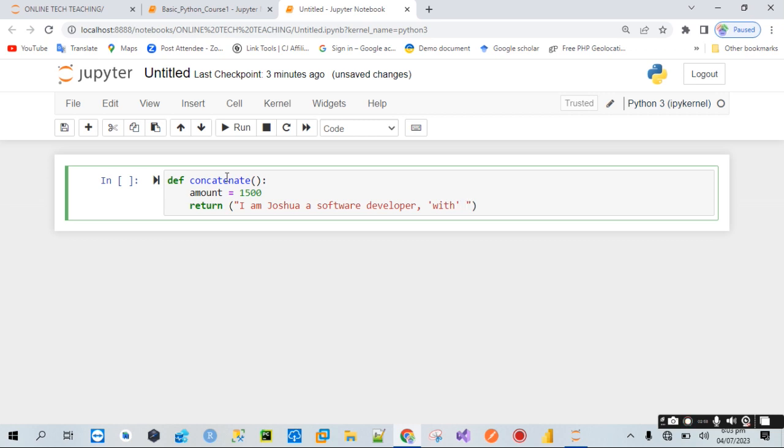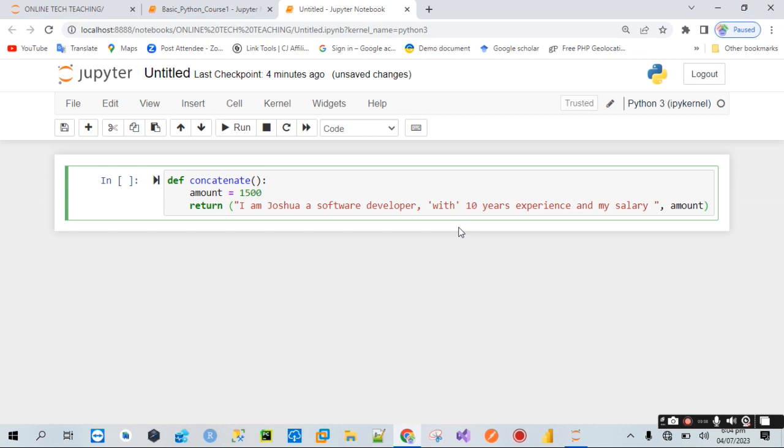Okay, let's say with 10 years experience, and my salary is amount. Salary is this amount.